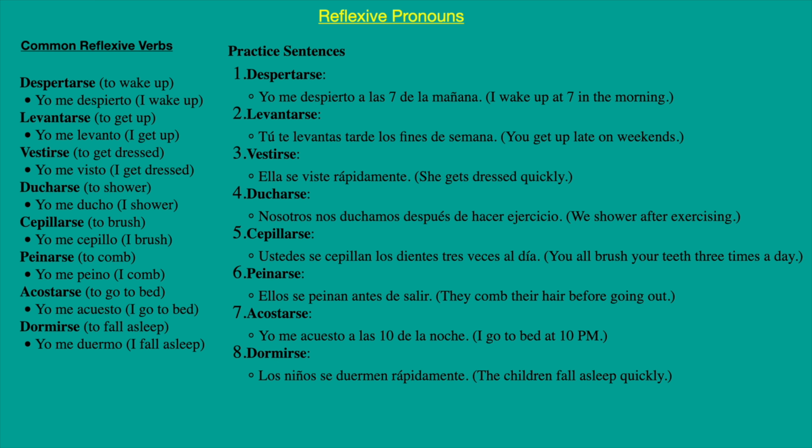So acostarse is lie down as well. It's a verb that means more like lie down, go to sleep. You do something to yourself, going to sleep. Dormirse is to fall asleep by yourself. So nobody is pushing you to sleep. So los niños se duermen rápidamente. So the children fall asleep quickly.